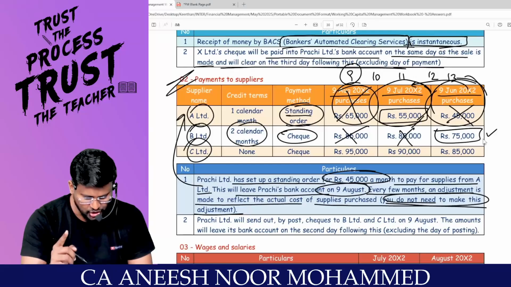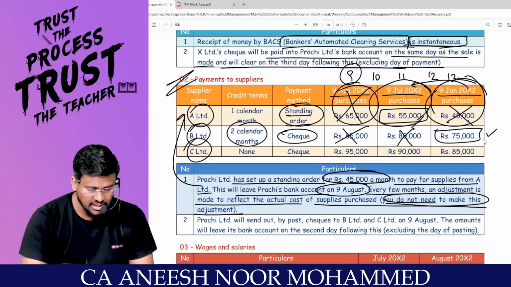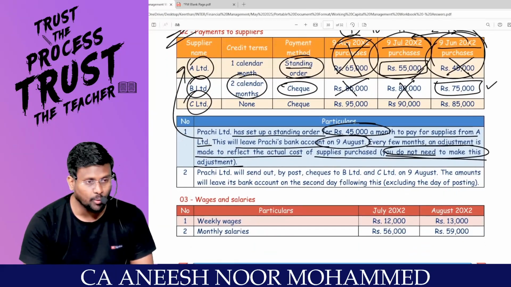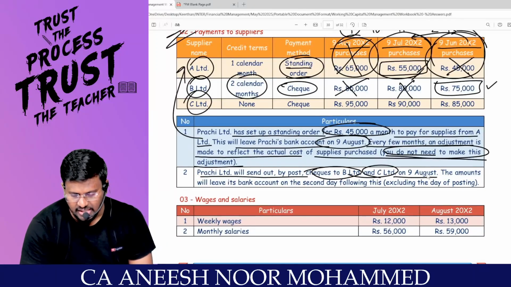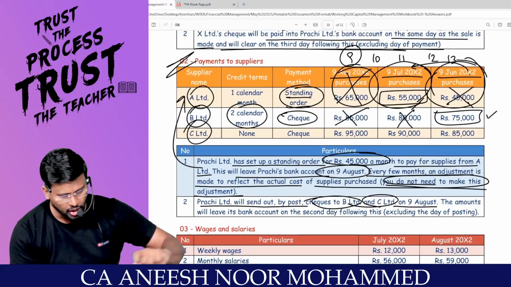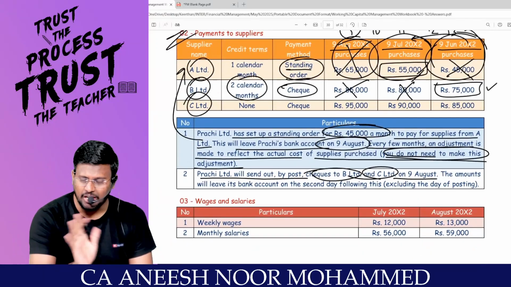Let me ask you a question. Is this 75,000, sir, on any standing instruction? No. Branch will send the check by post to B and C on 9th of August. So on 9th August only I will send the check. That day itself money will not go.